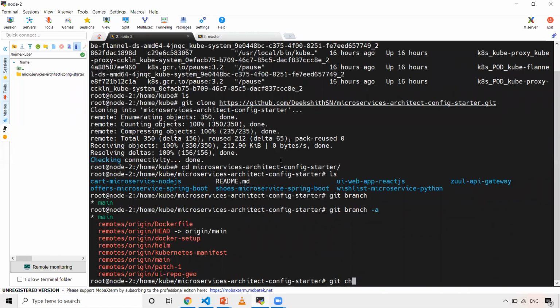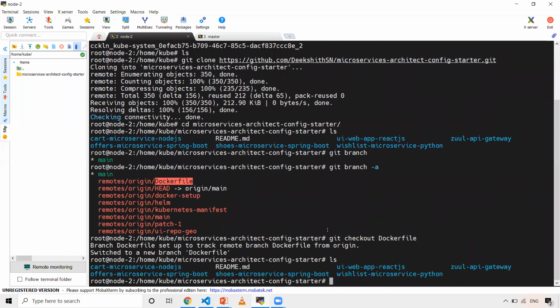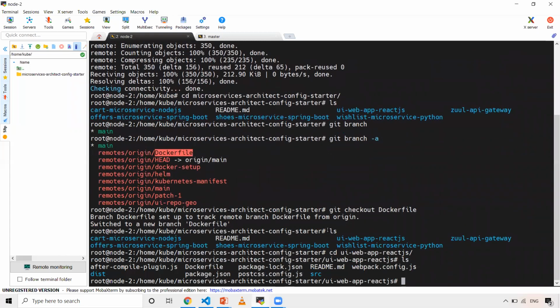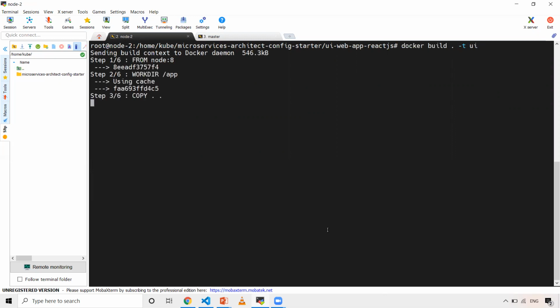Let me check out to that. git checkout, and the branch name will be Dockerfile. So now I'm in this particular Dockerfile branch. Let's go to UI, and what we will do is initiate the docker build command. docker build ., we will tag it as UI, and then just press enter.